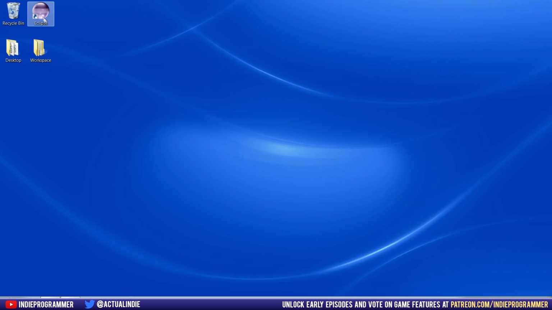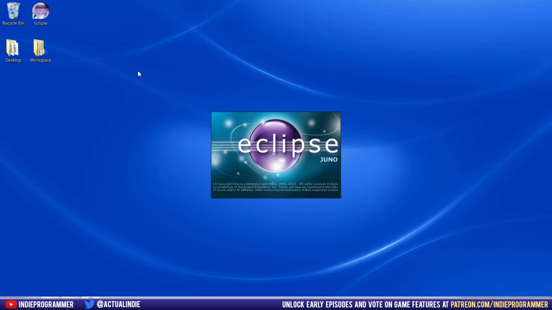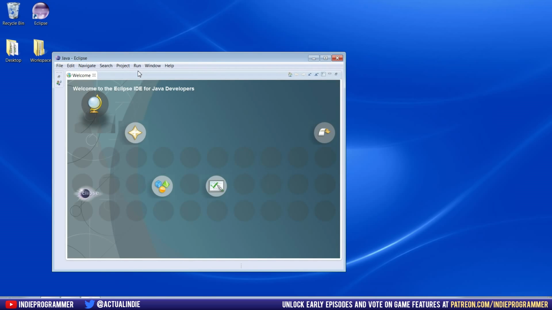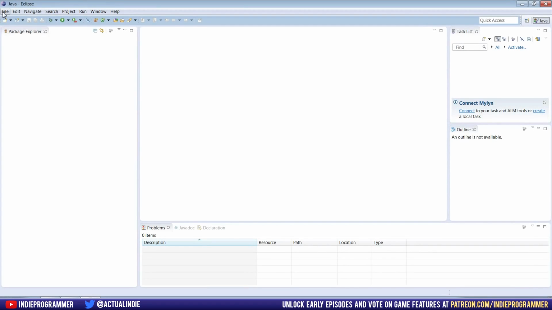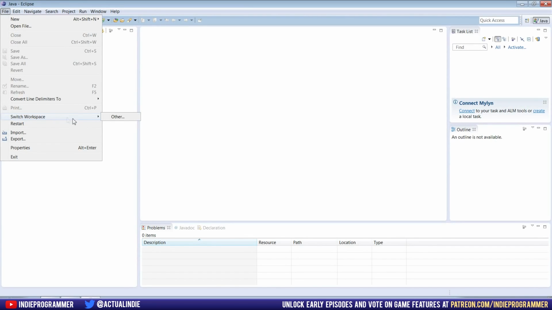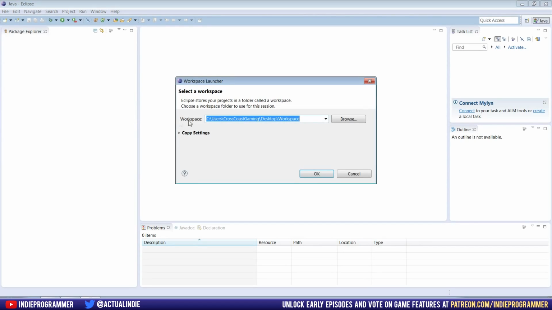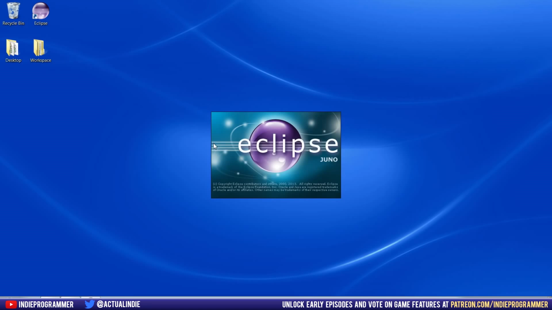And now we're going to open up Eclipse. And if you don't have Eclipse, you don't know what it is, you don't know how to set it up, there should be an annotation on the screen right now for a tutorial on how to set that up, so just go ahead and click that and then come right back after. So once you're in Eclipse, we're going to exit this intro screen, click File, Switch Workspace, Other, and we're going to go to the workspace that we just created, so mine is right here on the desktop. Click OK. It should reload with the proper workspace.